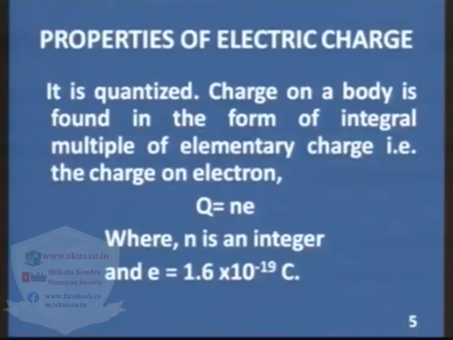Definitely. One interesting property of electric charge is that it is quantized. Quantized means the electric charge on a body is found in the form of integral multiples of elementary charge, that is the charge of an electron. If you want to write it in mathematics, Q is equal to N e, where N is an integer and e is 1.6 into 10 raised to the power minus 19 coulomb.